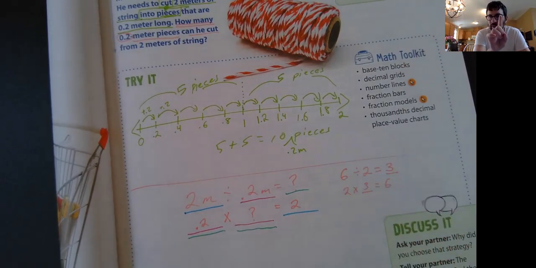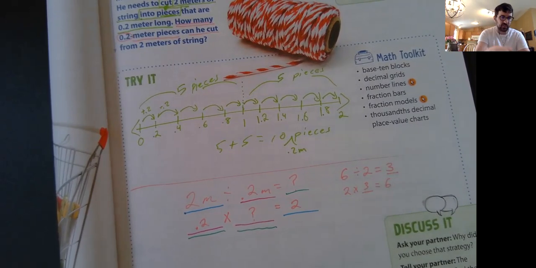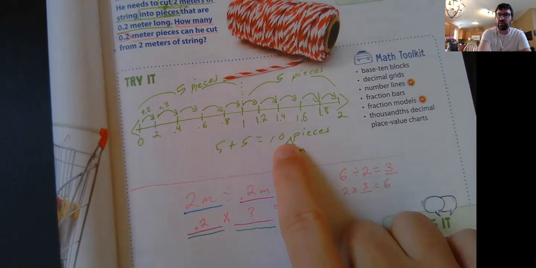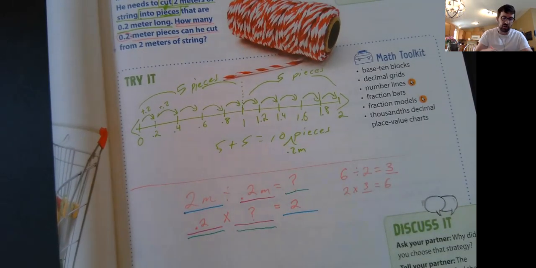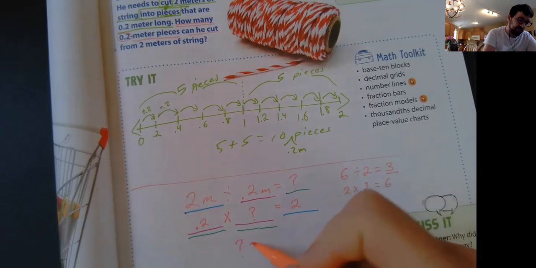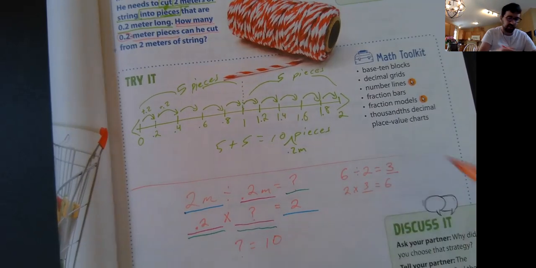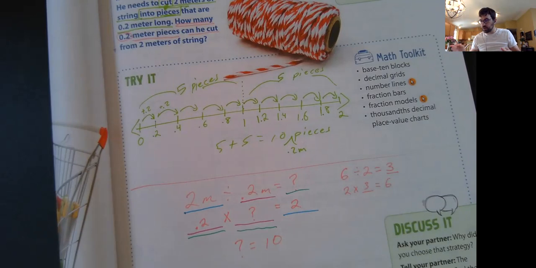Good. One place value, like some of you said, and some of you might have said, well, it's getting larger. Well, it's getting 10 times larger, right? So we're multiplying by 10. And that would confirm our answer here too. 10 times, right? There'd be 10 of them. It'd be the same thing here. So we know that the question mark would be equal to 10, correct? Okay. So let's keep moving on.